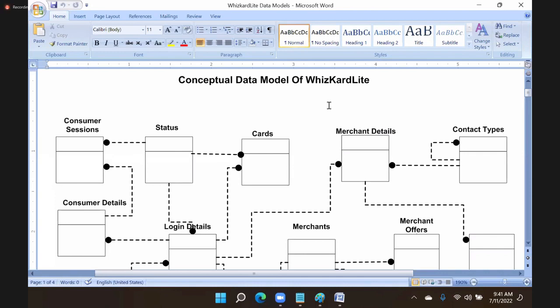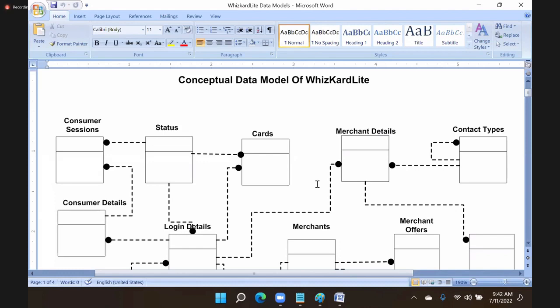In that physical model, we will mention for every module what data needs to be stored. That means for user registration, we need a table. For user registration, what fields do we need? What should be the table name? What are the fields? What is the data type of each field? All this is decided in the physical model.